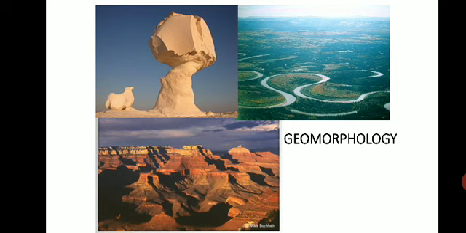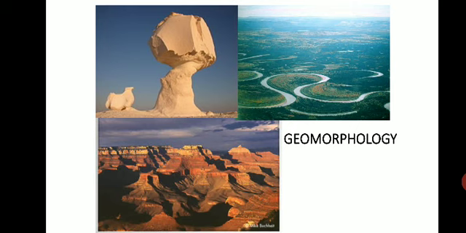Then in the second image I have shown you the meandering of a river. The river is flowing and it is taking a zigzag turn. Why is it taking turns, what processes are happening there? Then one more feature I have shown is a sandstone rock, this is the Grand Canyon.